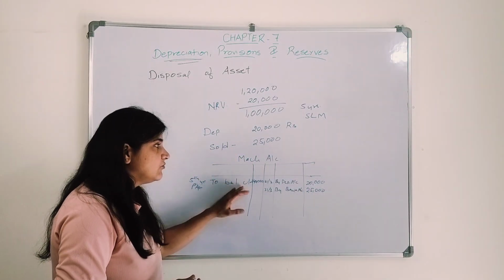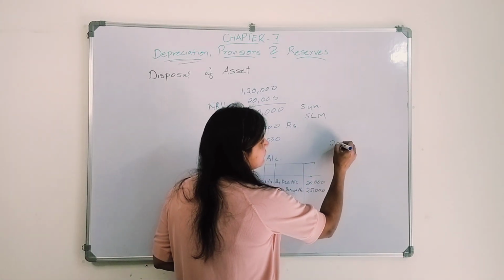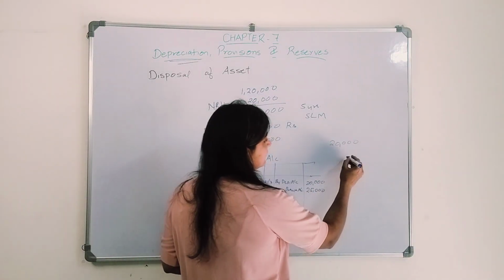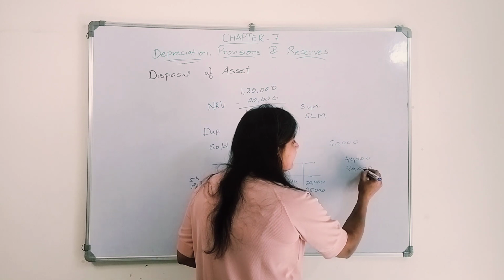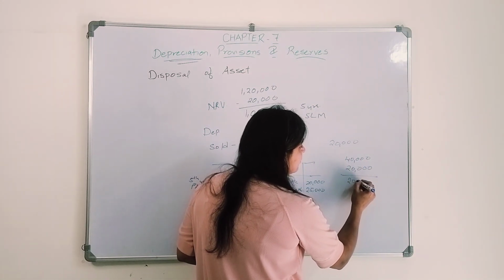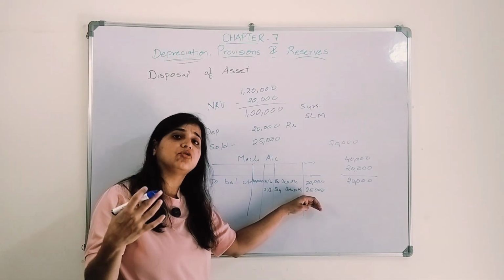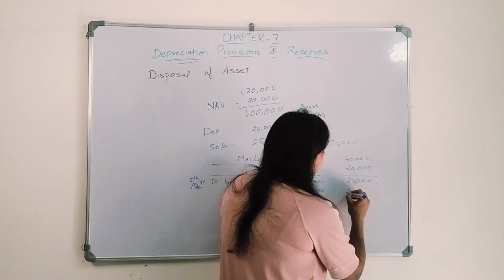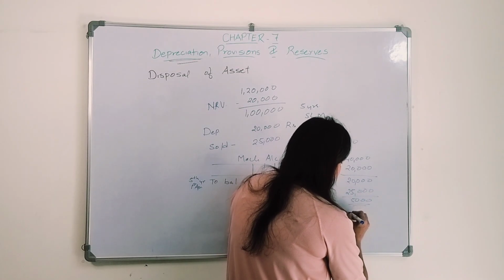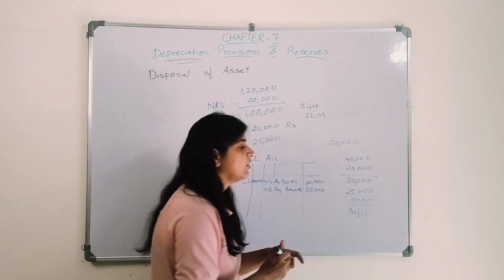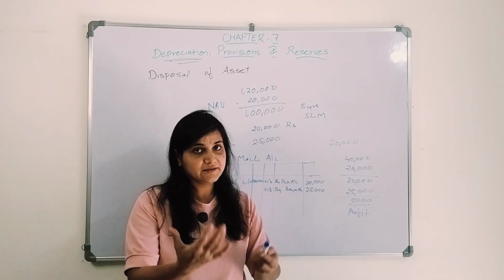Okay, what was the value of my machinery? At the end of the year, the value of machinery was 20,000, because 40,000 was the value at the starting of the year, and I deducted 20,000 depreciation. But how much did I get when I actually went to sell it to the scrap dealer? 25,000. So what is the 5,000 for me? This is the profit on the sale of machinery. 5,000 is the profit that I earned on selling that machinery.